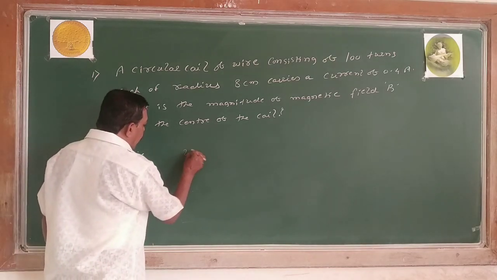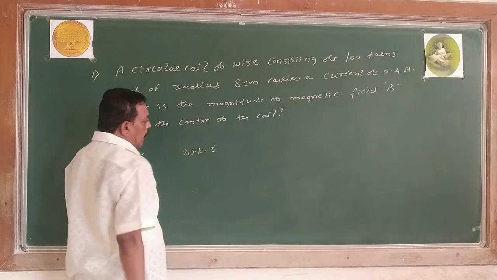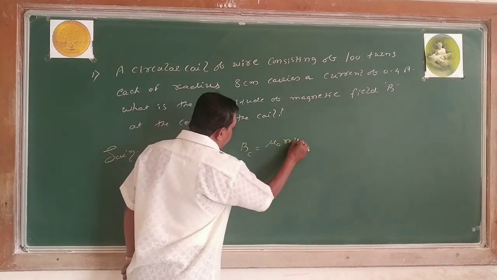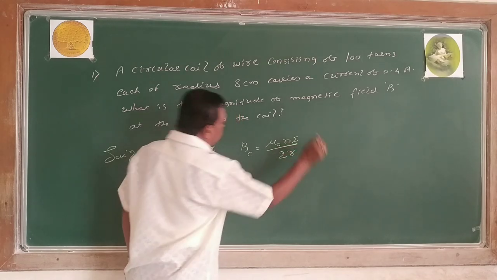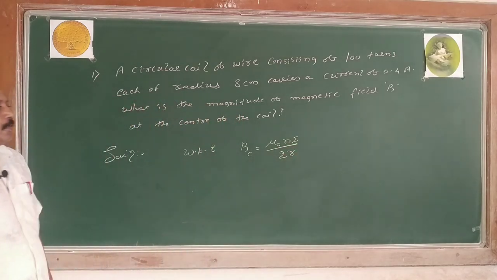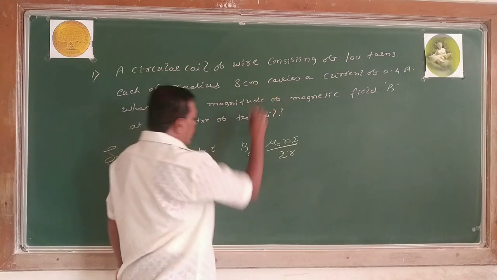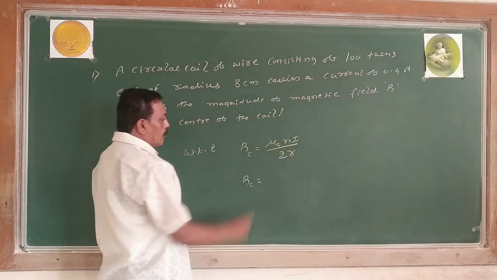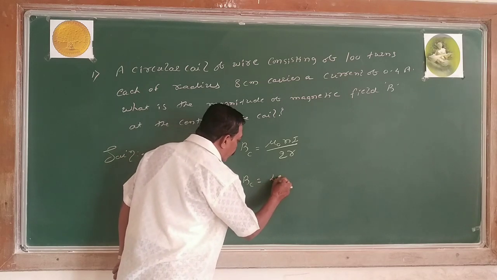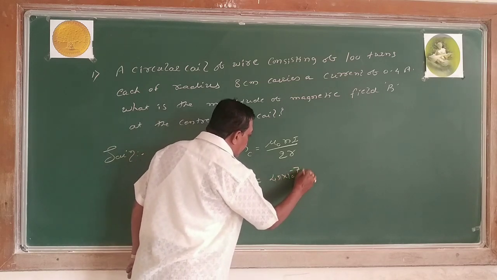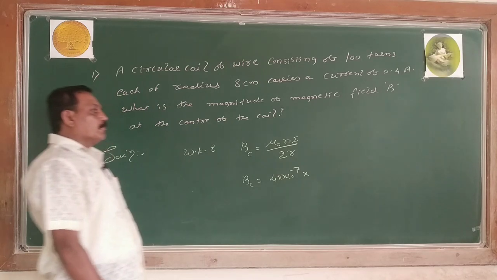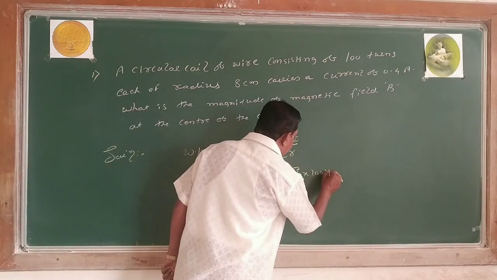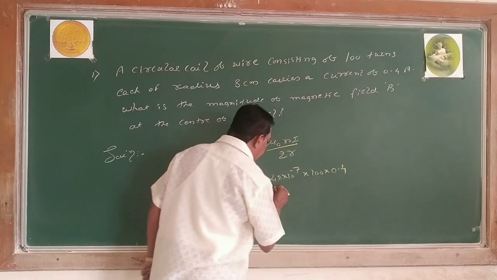We know that the magnetic field at the center of a circular coil B equals mu naught Ni divided by 2R. Almost all the things are given in the problem. Mu naught is 4 pi into 10 to the power of -7. Number of turns 100. Current 0.4 ampere.